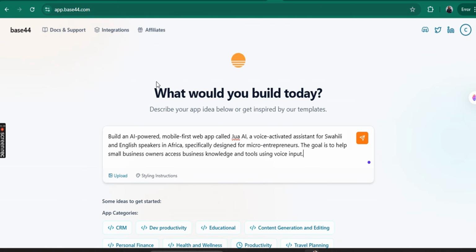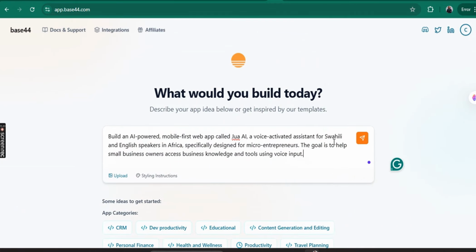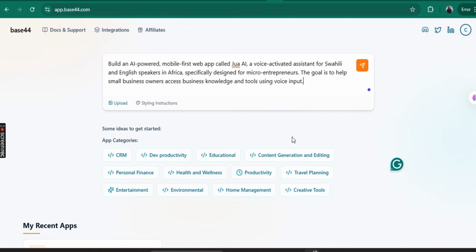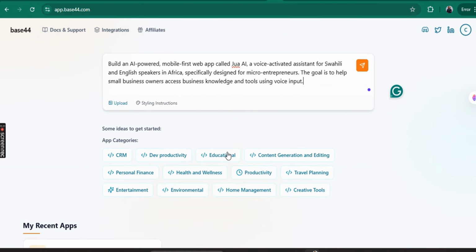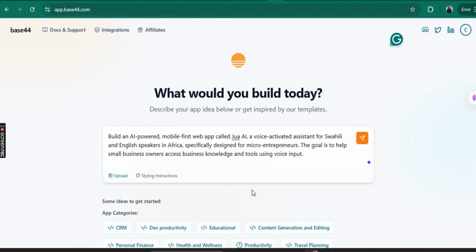So when you sign in to BASE44, this is what your landing page looks like. The prompt box is here. You have to describe your app idea, or you can get inspired by their templates if you have no idea. Then they've given you some of the ideas here. The app categories: CRM, environmental, maybe app or homepage, travel and planning, creative tools, as you can see.